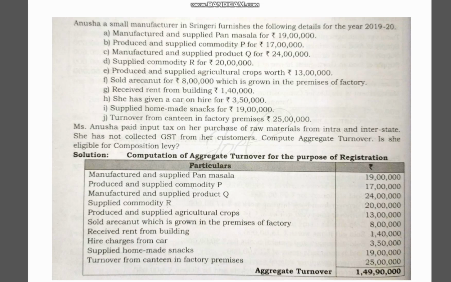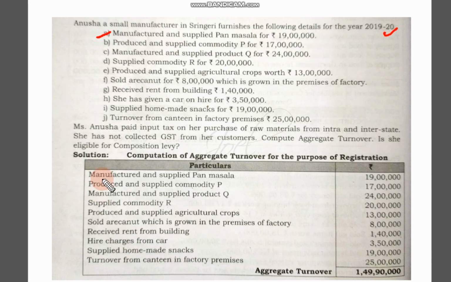Now we'll see this particular question. Anusha is a small manufacturer of Sringeri furnitures, and the following details are given. We are supposed to calculate. She manufactured and supplied pan masala. If a person is selling pan masala, then definitely he is not eligible for the composition levy scheme. You have to remember this.